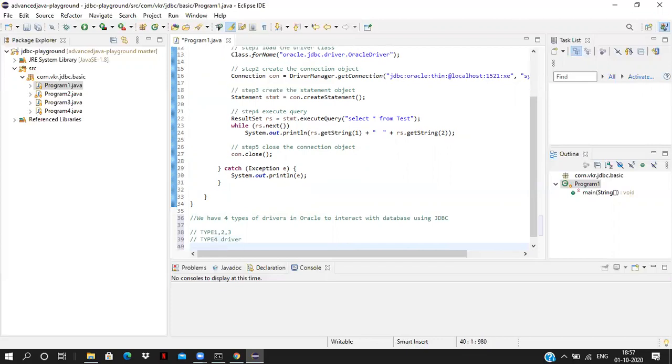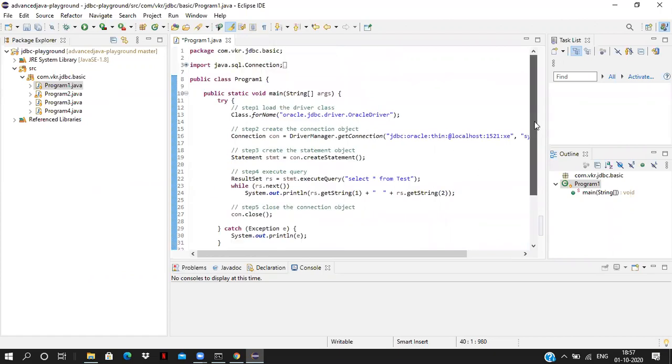Now in our examples, we are using the type 4 driver to interact with the database using JDBC. How to use the type 4 driver we can see in this program. What all steps we have to do to interact with the database using a JDBC program.